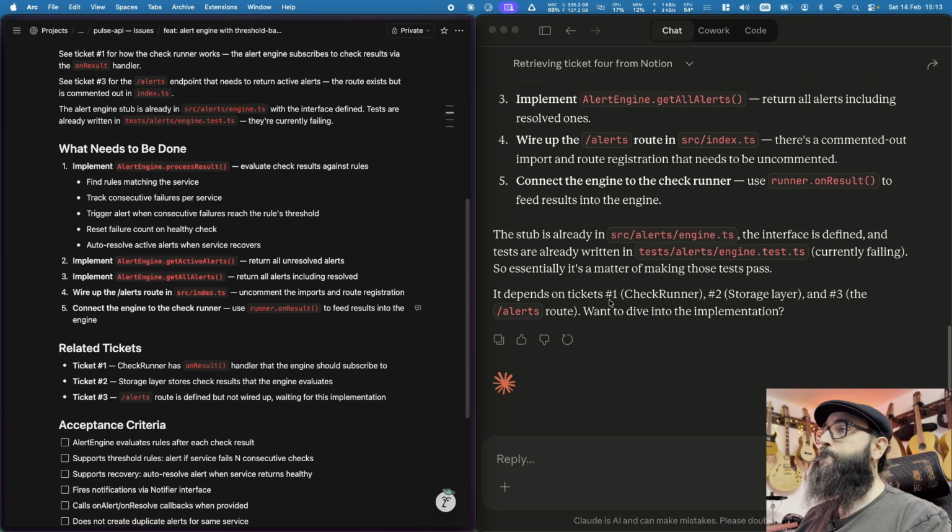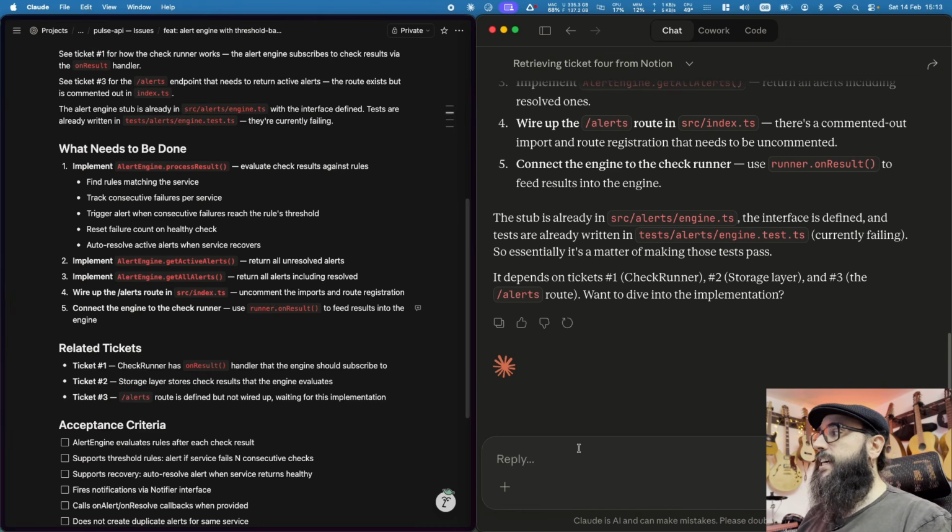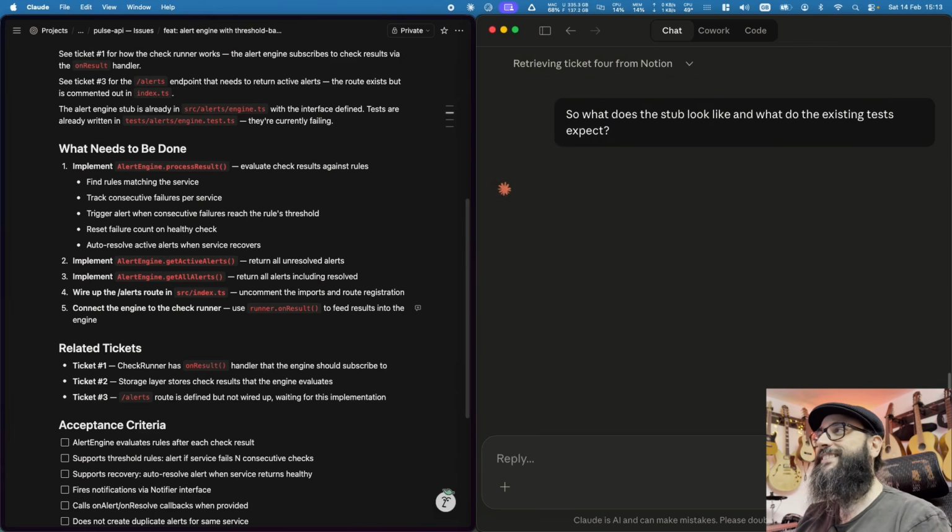So let's see, what does the stub look like, and what do the existing tests expect? We know that there are some tests and they are failing. Oops, sorry, that was picked up as well.